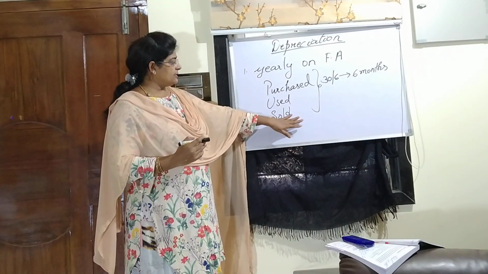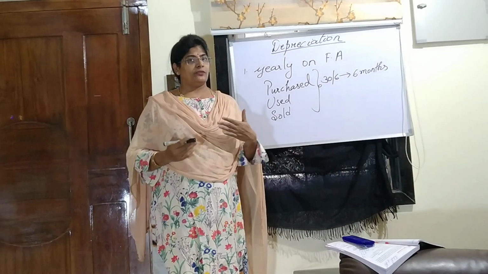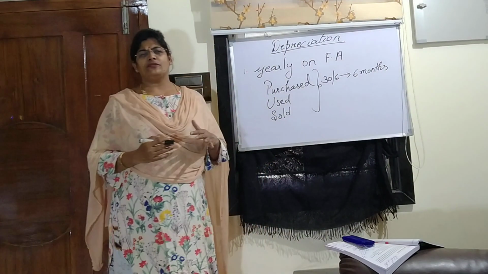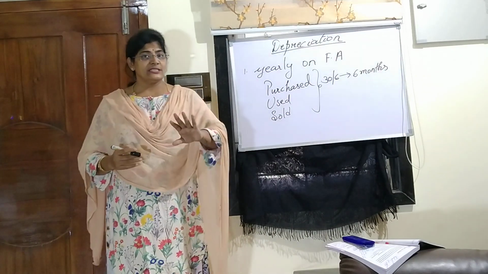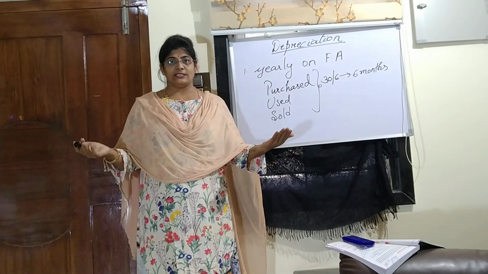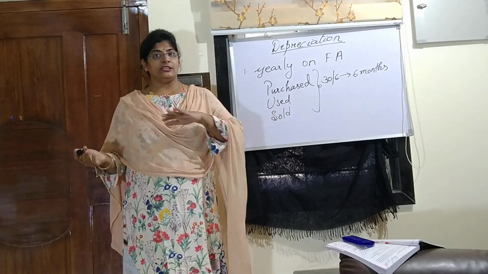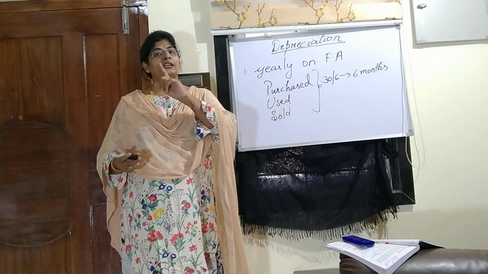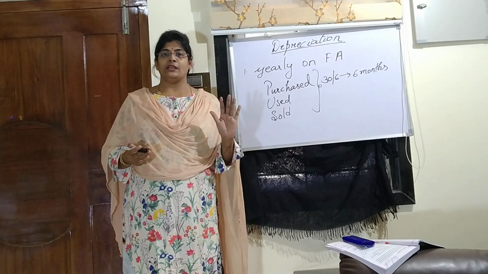The last case we have is when the asset is sold. In case the machinery which I bought for weaving, I sold it in the month of August, say 1st of August I sold it. After selling, the machinery doesn't exist with me. So for those months during my accounting period, the depreciation won't be charged. Right from January till August only the depreciation will be charged.